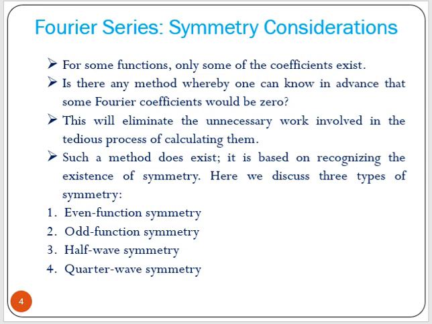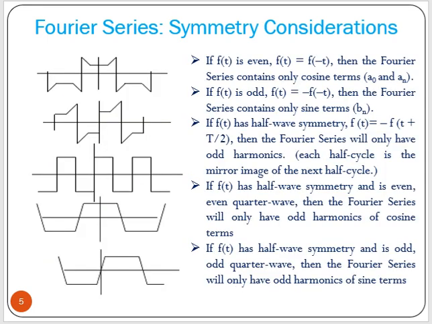Now quarter wave symmetry is always half wave symmetry, but quarter wave symmetry can be of two types, one is even and one is odd. That means half wave symmetry plus even function, and half wave symmetry plus odd function. So these are the symmetry considerations. If we know that, then we can say directly that some coefficient values are equal to 0.